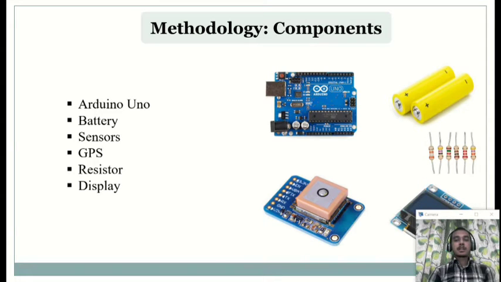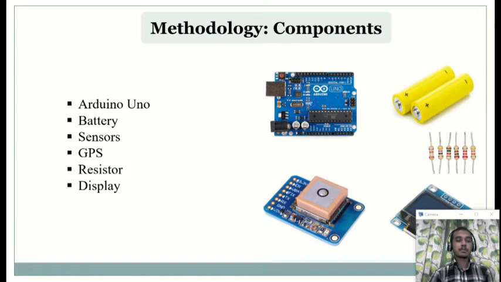In the hardware part, we have used many components. Among them, we have used Arduino Uno to connect other Arduinos. Then we have used a battery as the power supply of our device. After that, we have used sensors in our device. By using these sensors, we can identify the temperature and the pressure of the environment.